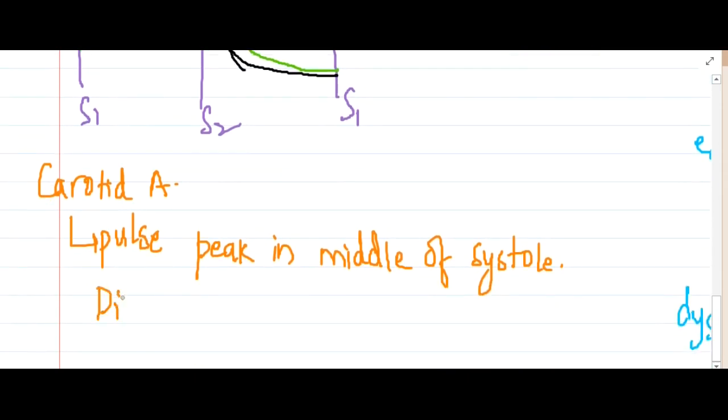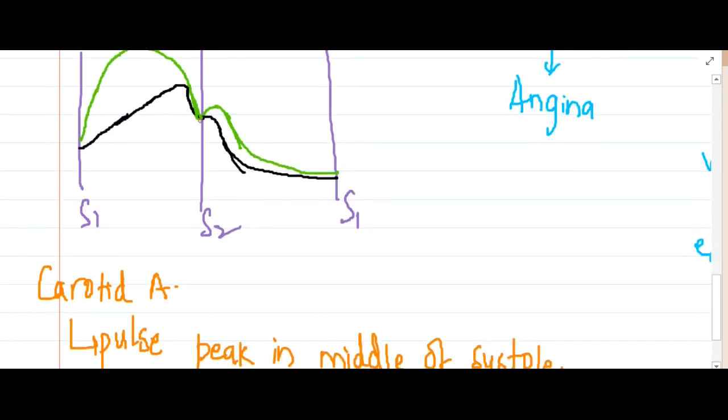Here remember, in aortic stenosis the dicrotic notch occurs after S2. Even in the picture you can see this is the dicrotic notch which you are seeing after the S2, and the pulse generated in the middle of the systole is again normal. See, here also it is normal.